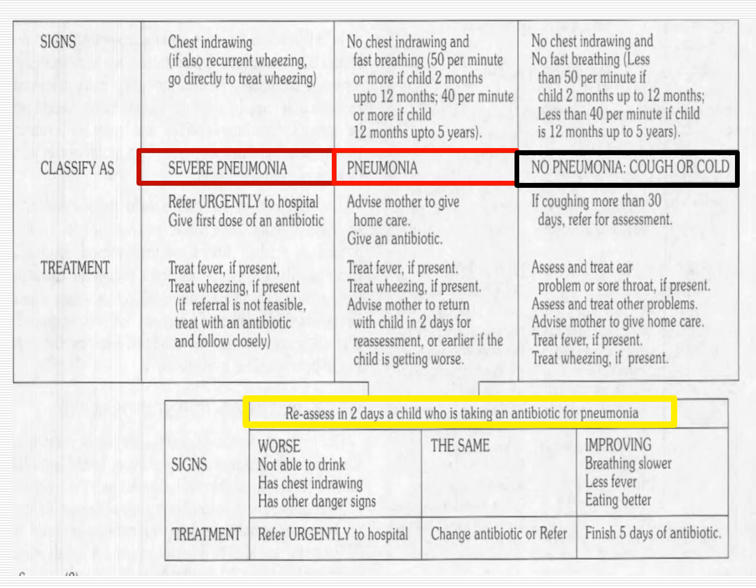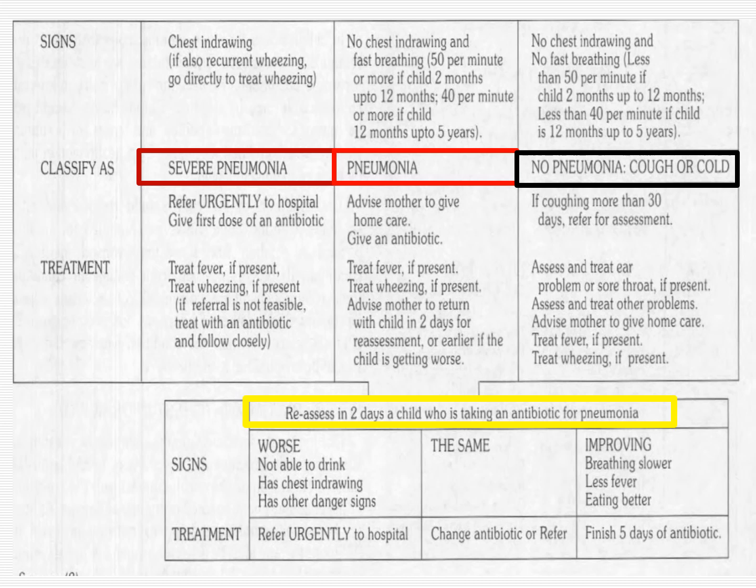We have to reassess the child in 2 days if we are prescribing an antibiotic. Look for worsening of the signs. If the child is not able to drink, or has chest indrawing or other danger signs, then that child should be referred urgently to the hospital.